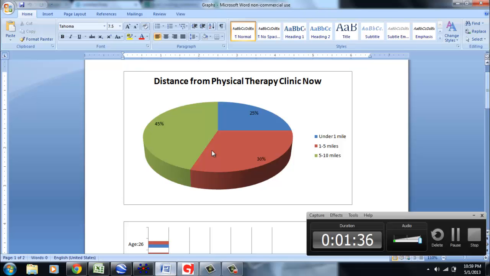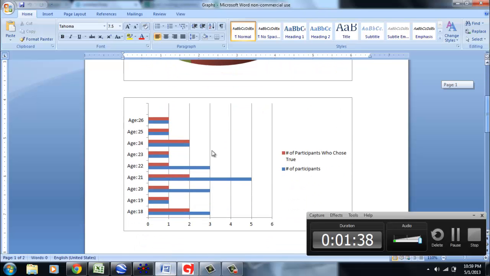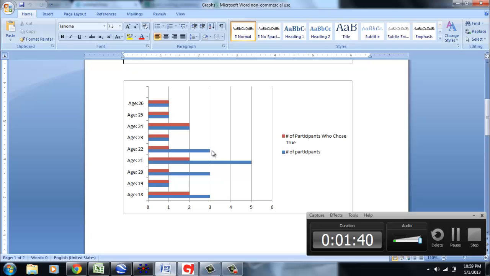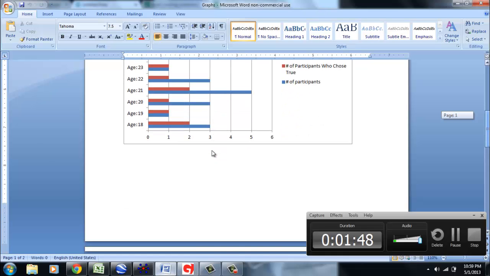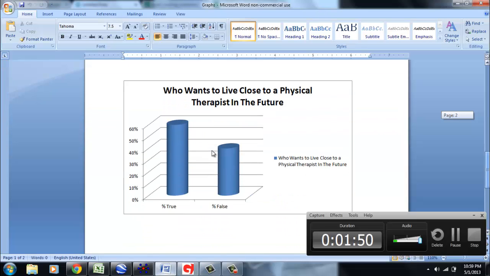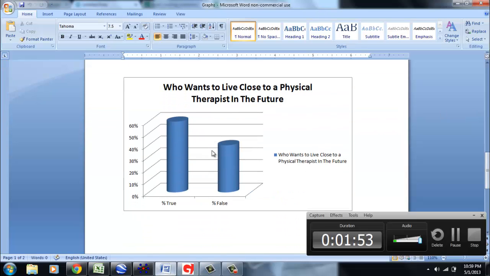And then this was showing the age groups and how many of them said true and how many of them said false, if they want to live by one in the future. And then I did an overall graph as to who wants to live close to a physical therapy clinic in the future and who doesn't.